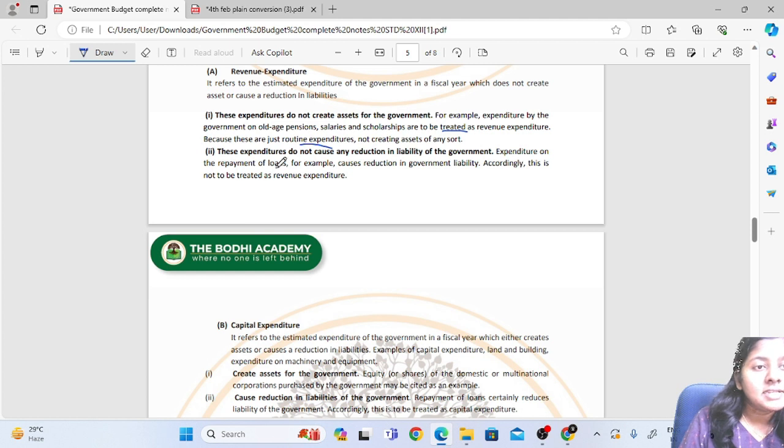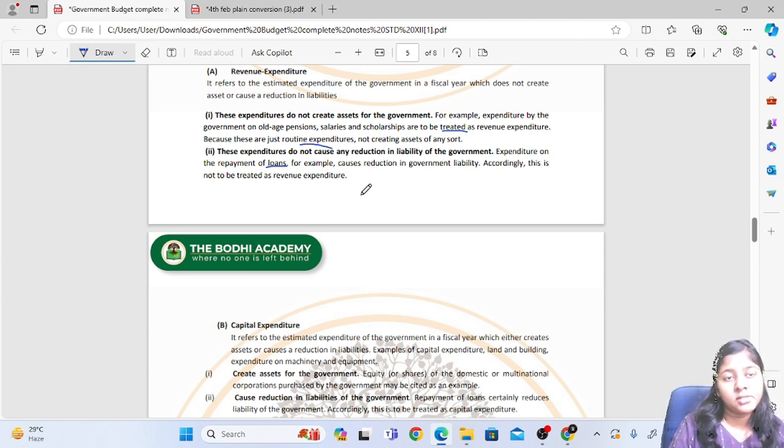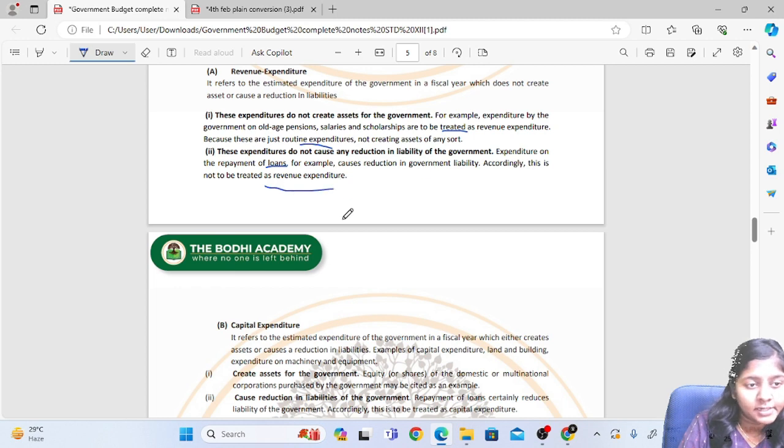Then the second one, expenditure on the repayment of loans. If they have taken any loans, they are going to pay this amount to meet a day-to-day liability, so accordingly this is not to be treated as revenue expenditure.